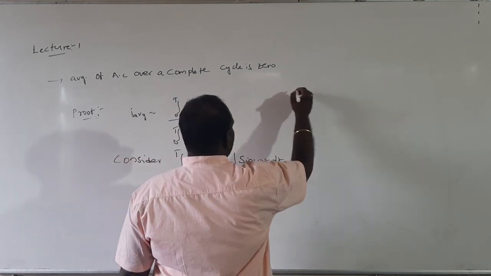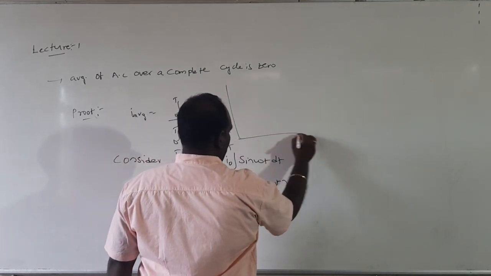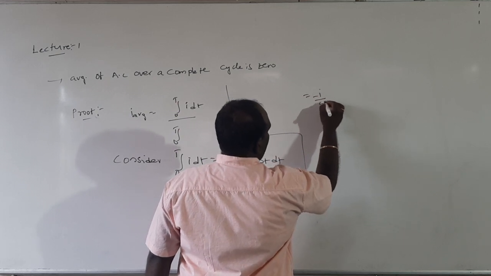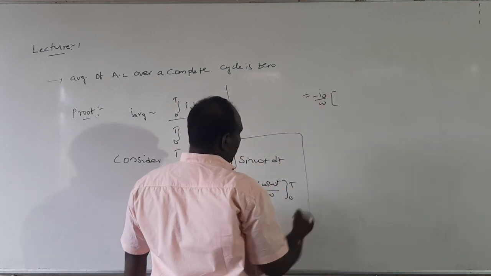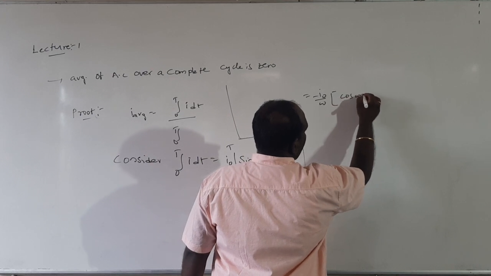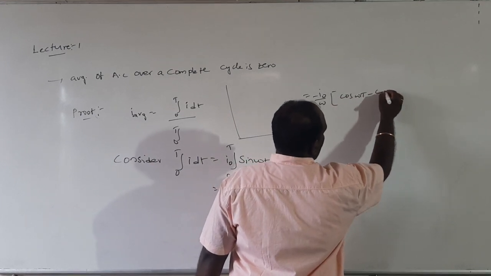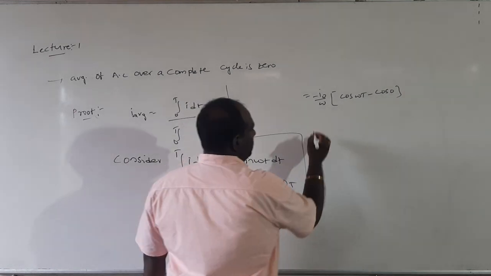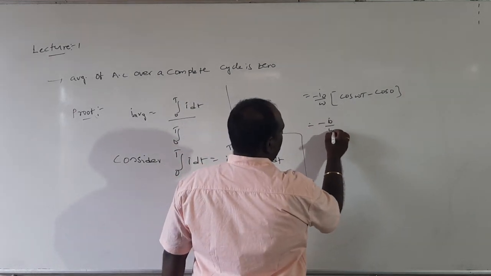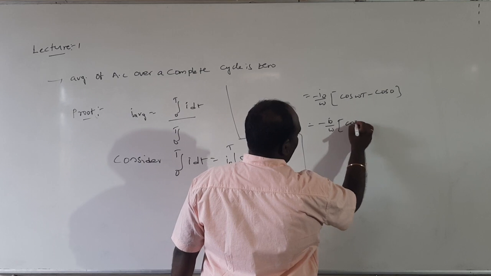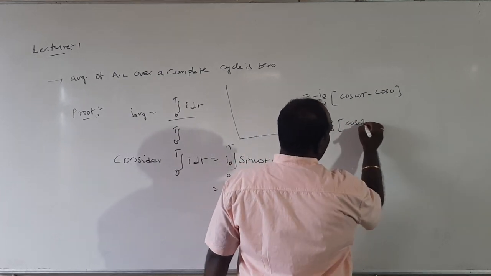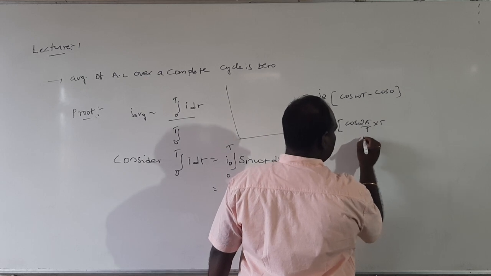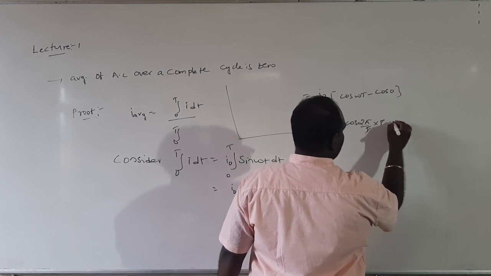Now if you take this value, minus I naught by omega, what will you get? Cos omega t minus cos 0. Omega means 2 pi by T, into T. This T gets cancelled.